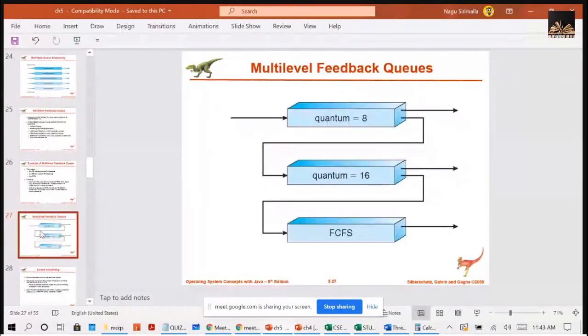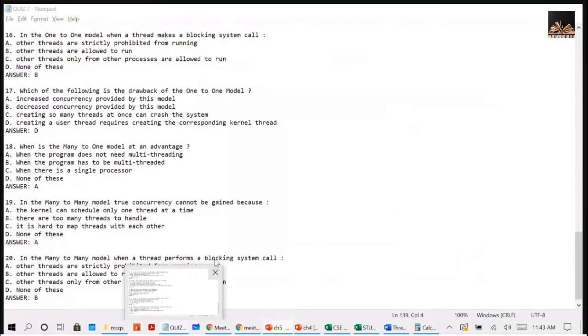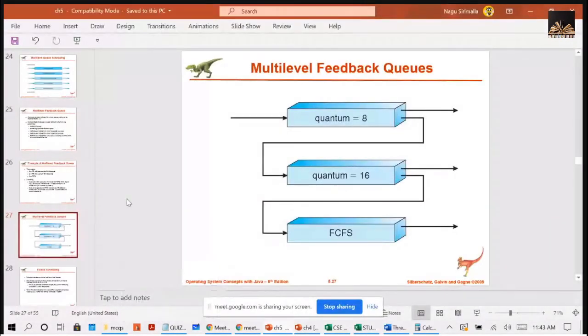So this is the diagram for this multi-level feedback queue. Your processes will be moving between the queues. If the last queue job is waiting for more amount of time, after a certain amount of time, it will be moved to the middle queue. Then after some time, it will be moved to the first queue. That way, the process will be moving between the queues so that you can avoid this problem of starvation.